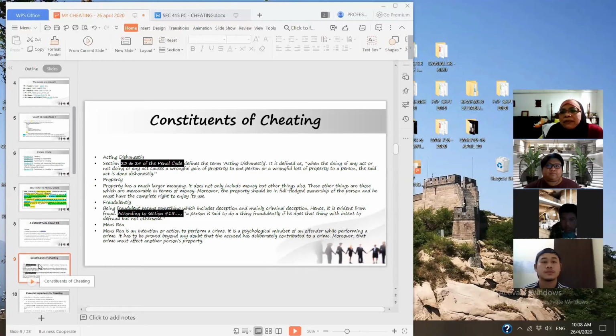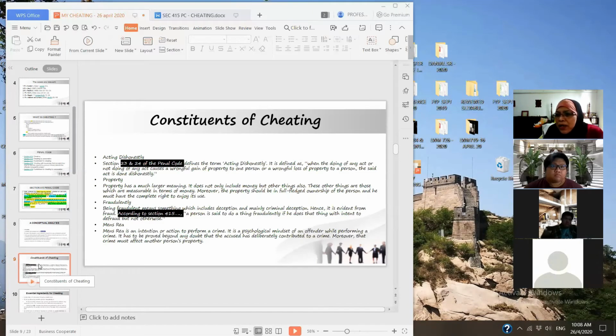In theft, property means what? Property means movable property. But in cheating, property can be any type, either movable property or not, as long as the property is acquired by someone, and that person can be the owner or the one in possession of the property. We have already understood that in theft. Do you have any questions? No one has any questions?